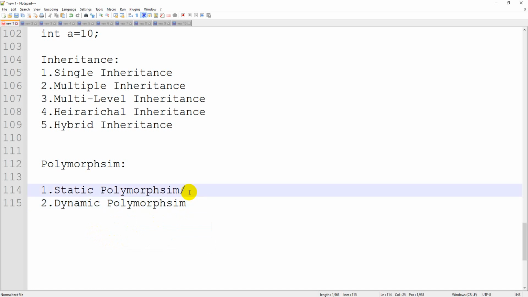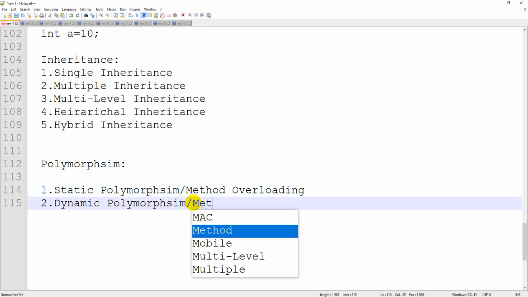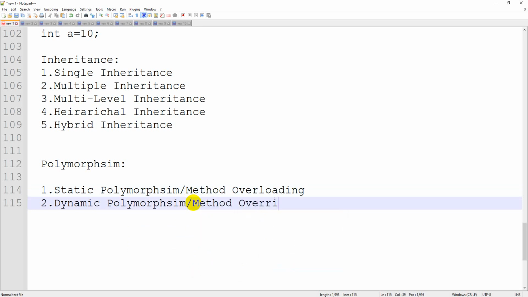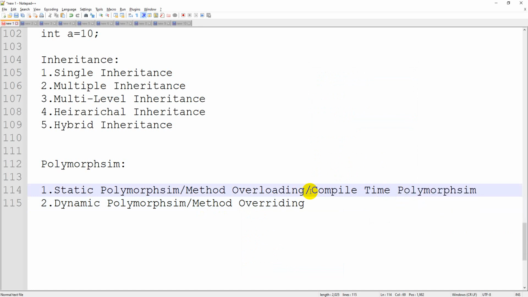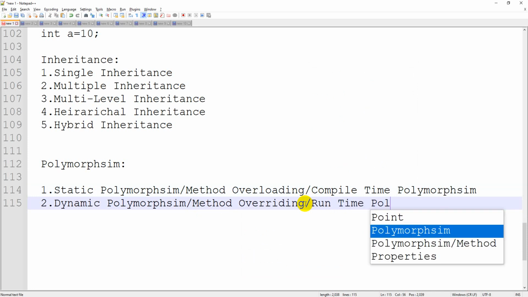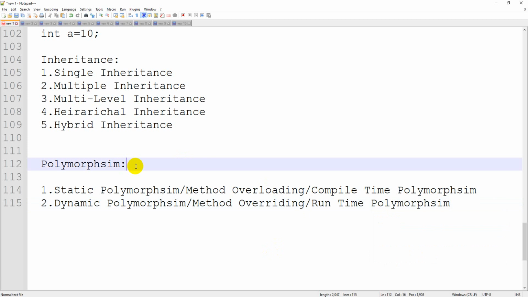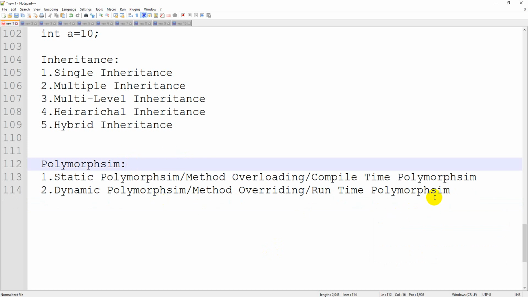Static polymorphism can also be called method overloading. Dynamic polymorphism can also be called method overriding. Static polymorphism can also be called compile time polymorphism, and dynamic polymorphism is also called runtime polymorphism, because it can happen while executing. So these are the two types of polymorphism.